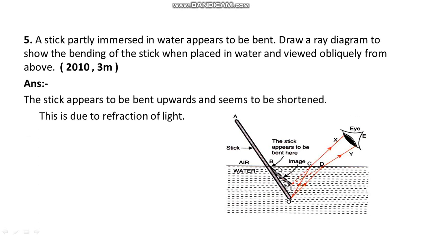So the stick appears to be bent upward and seems to be shortened. When we are observing from the rarer medium, what happens? The stick looks shortened and it bends at the interface of air and water. Why does this happen? Because of refraction of light.